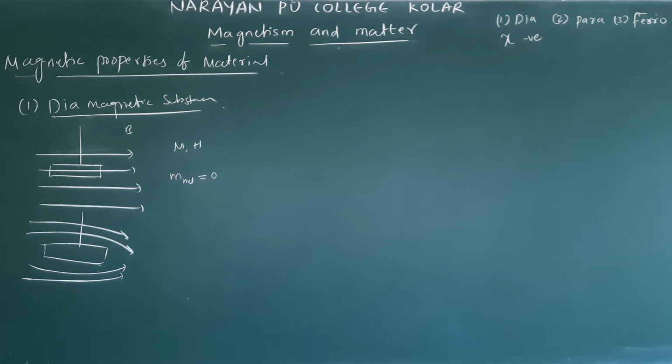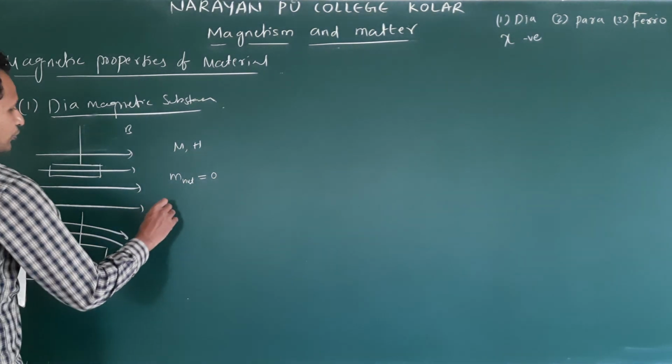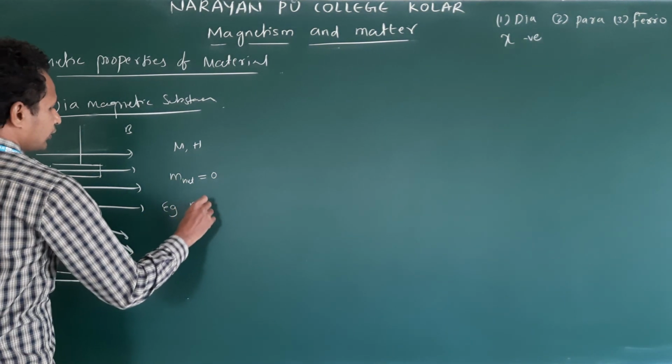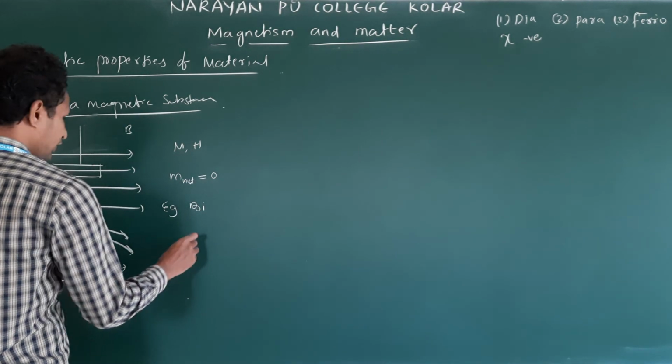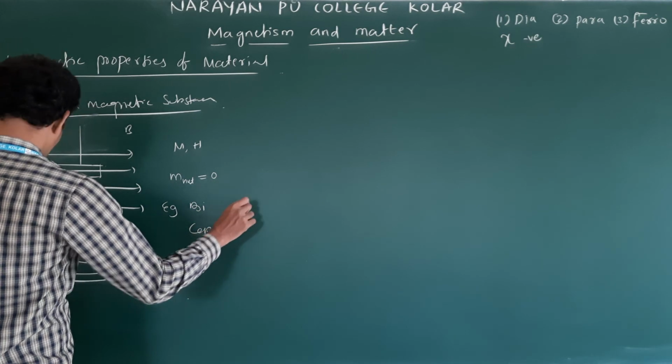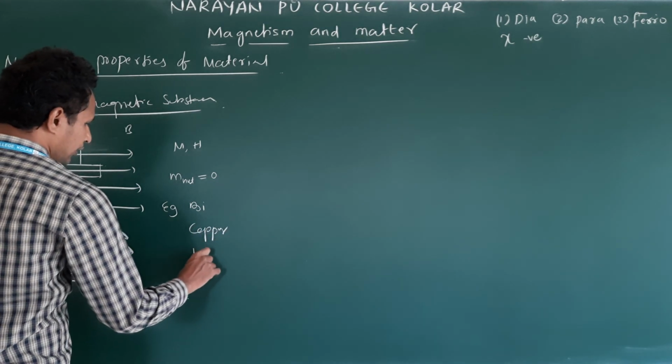The examples for diamagnetic substances are bismuth, copper, lead, silicon, nitrogen at STP, water and sodium chloride. I am writing only in simple form. Bismuth. Next, copper. Next, lead.